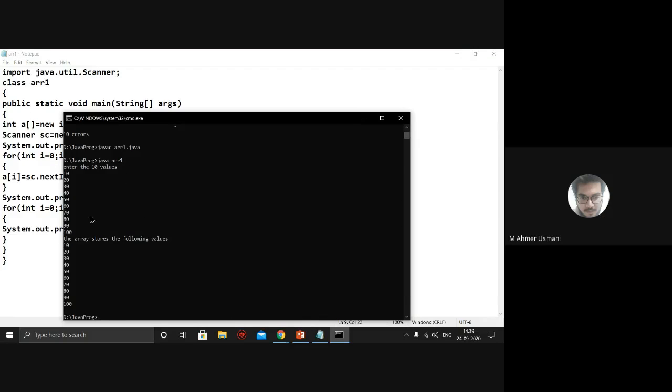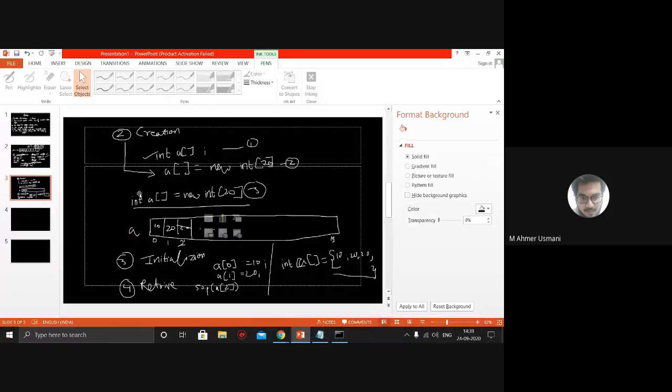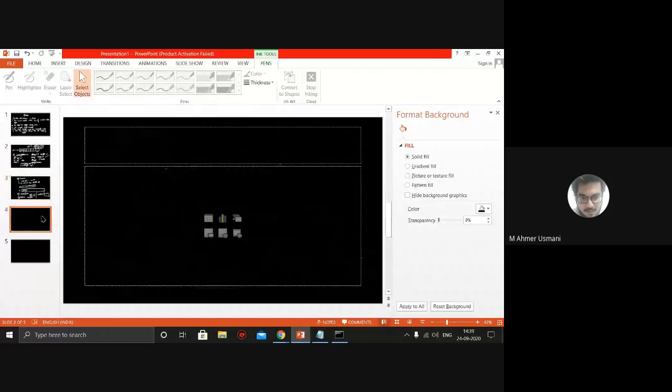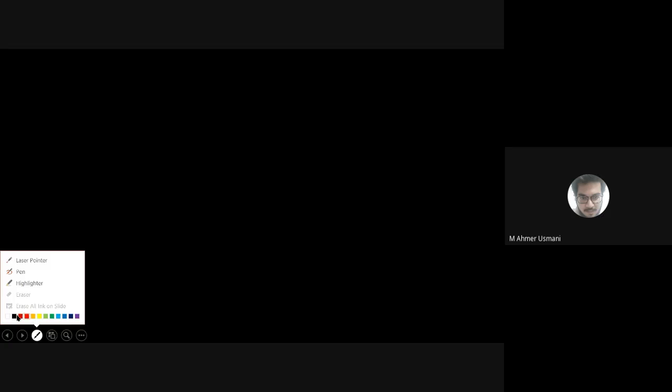The next point that I want to discuss in an array is the types of an array. Okay, so there are multiple types of an array. What are the types of an array that we have? We can have a one dimensional array.